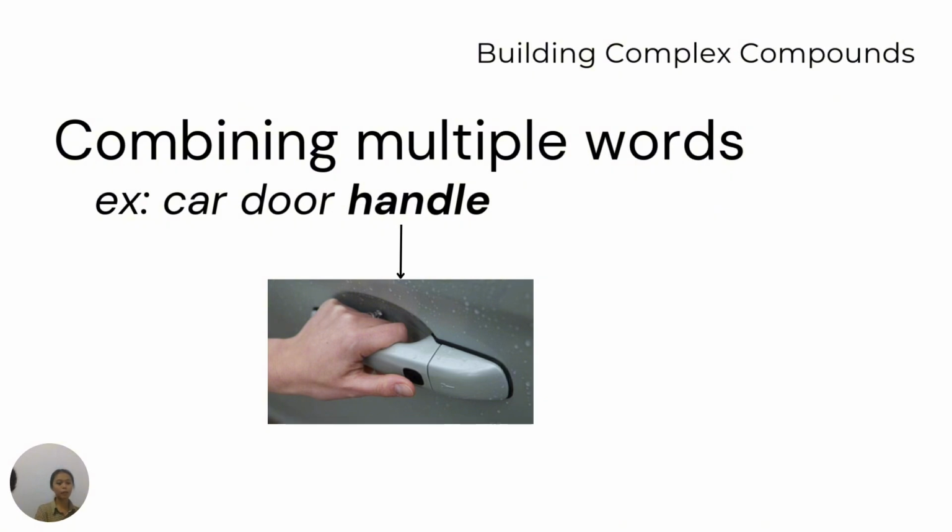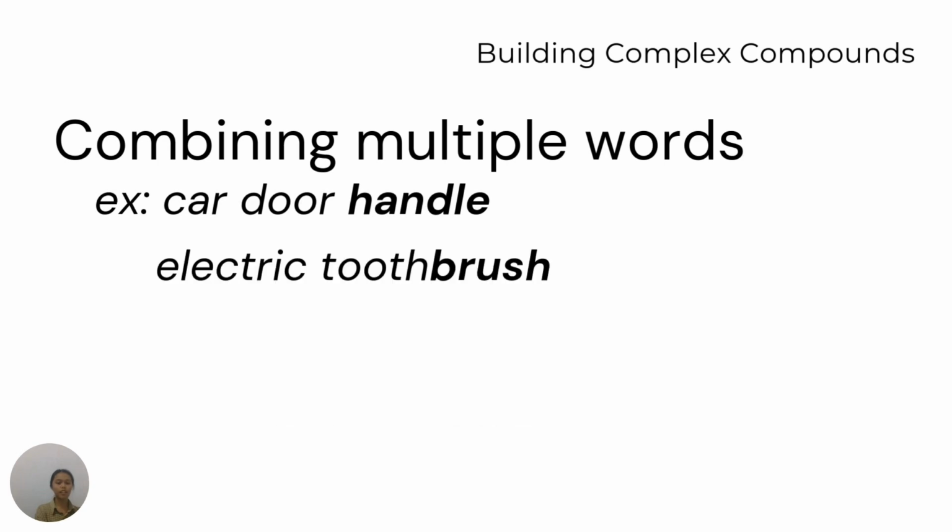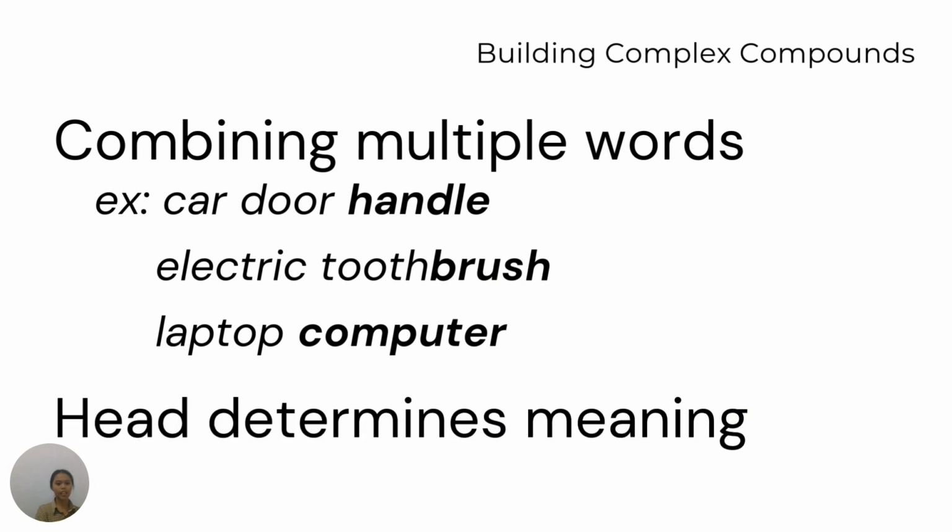We use complex compounds like this all the time. Just like electric toothbrush and laptop computer. This combination gives us more specific meaning by combining several ideas into one word. Just like simple compound words, the last word, brush, handle, computer, is usually the head of the word and controls the overall meaning. And next, we will see how word structure does not always match their meaning, which can lead to some interesting exceptions.